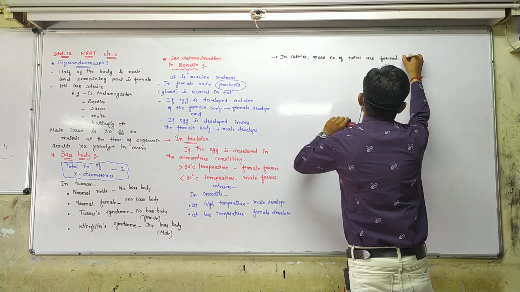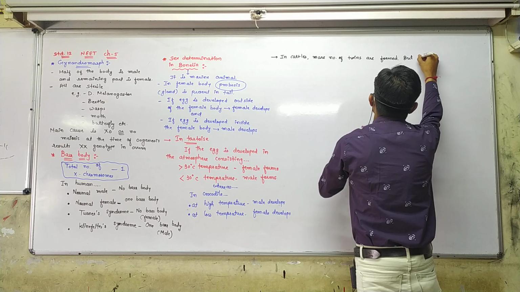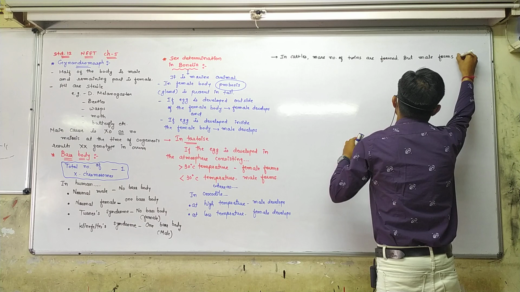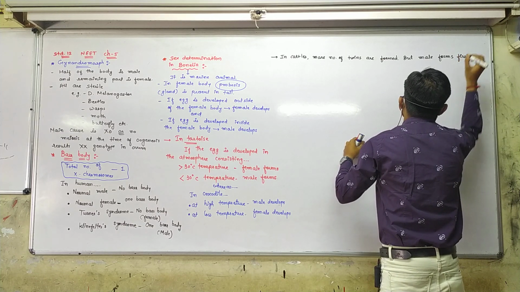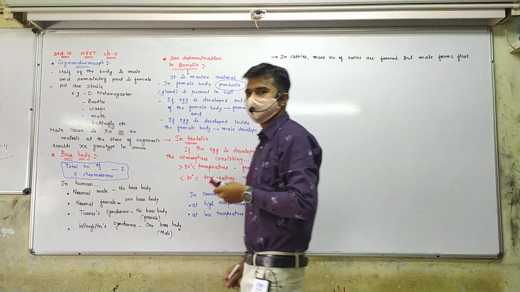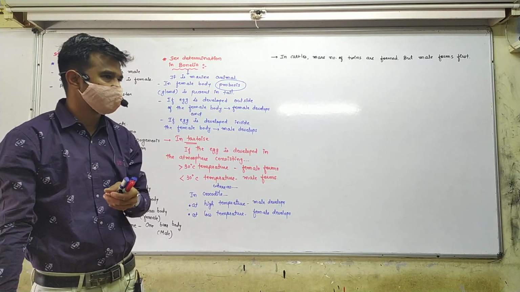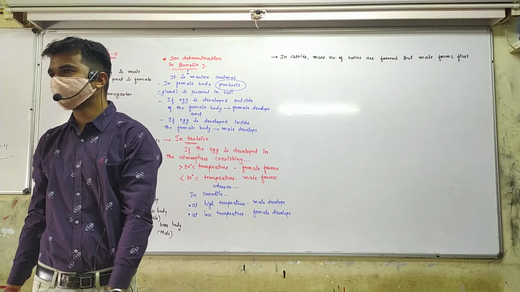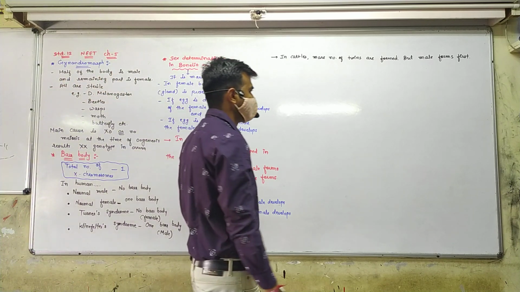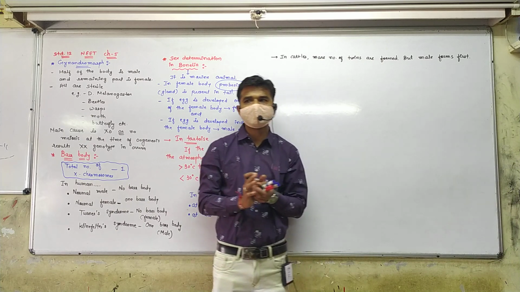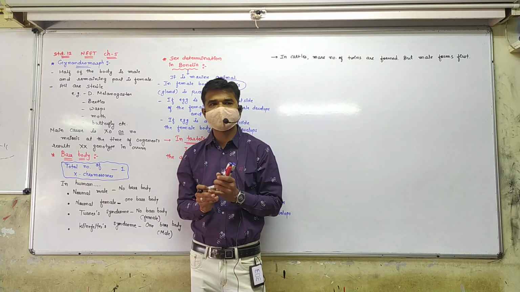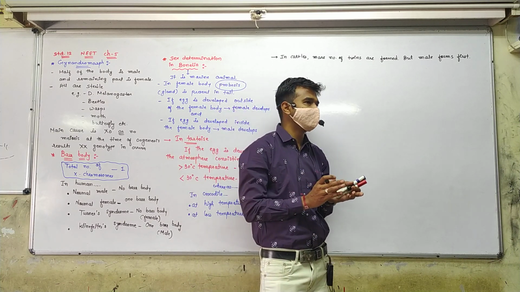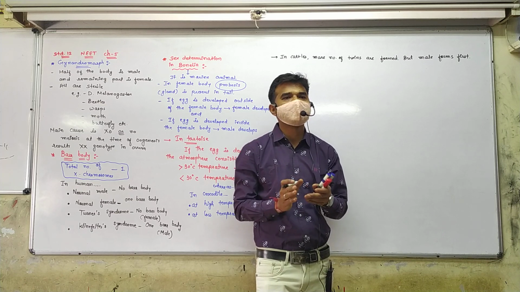But male forms first. Okay? In cattle, twins are commonly formed. So in these twins, male as well as female both are developed simultaneously. But compared to the male and female, the male forms first.